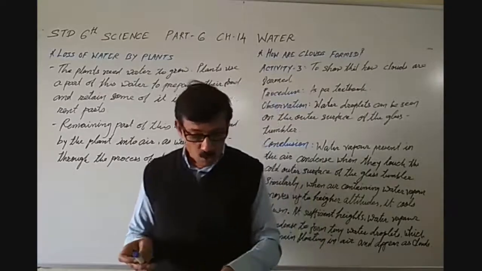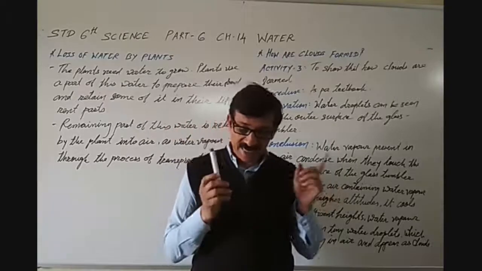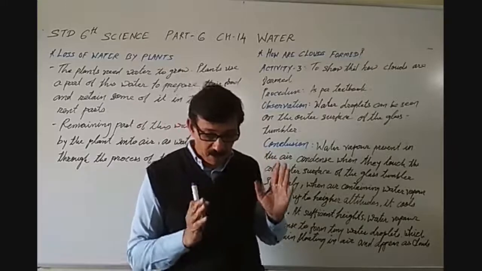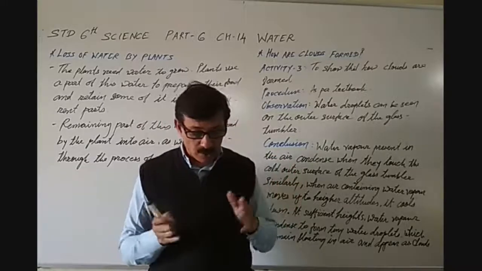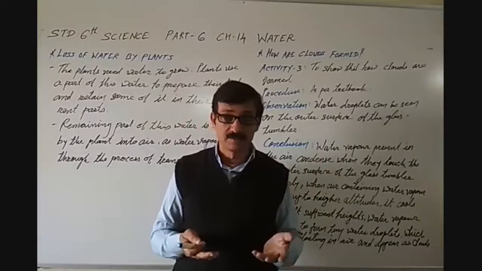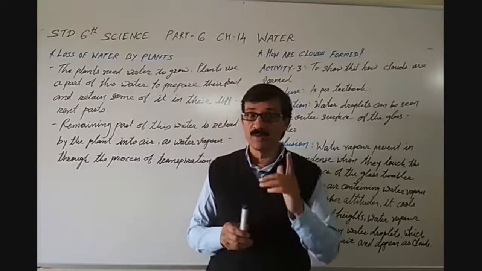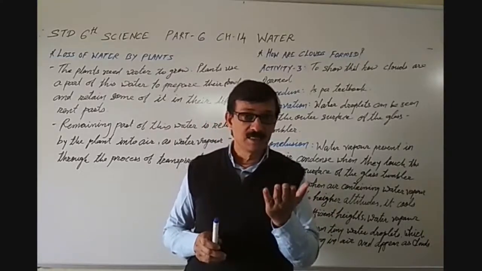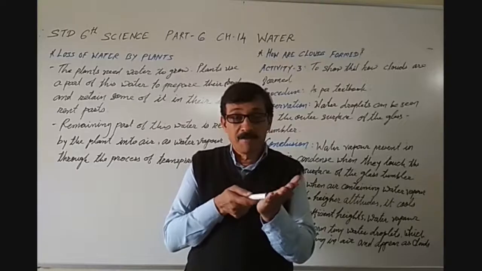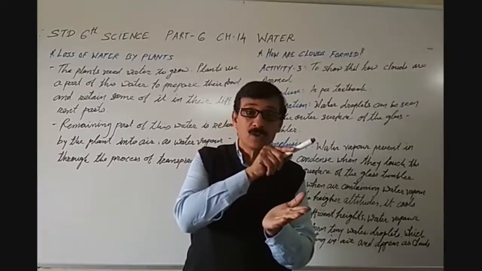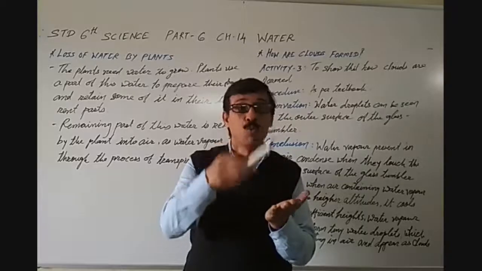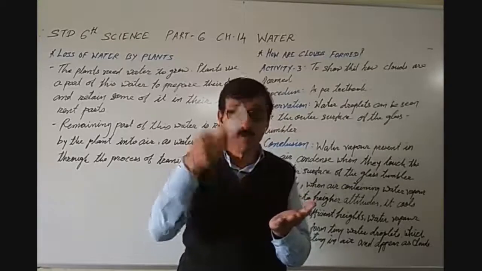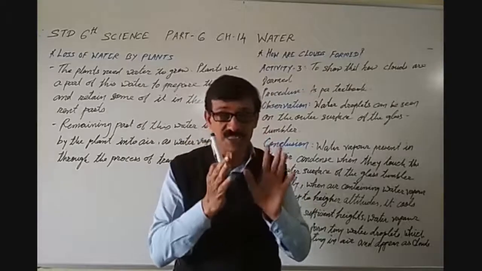What happens? The cold surface of the glass containing ice water cools the air around it, and the water vapor of the air condenses on the surface of the glass. So this is the process of condensation. You must be aware of the process of condensation. What is condensation? The conversion of water vapor into water is the process of condensation.